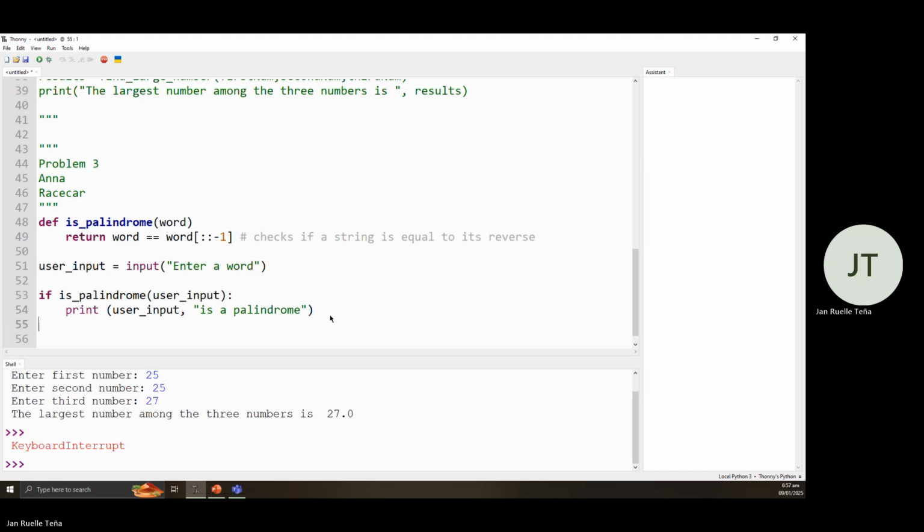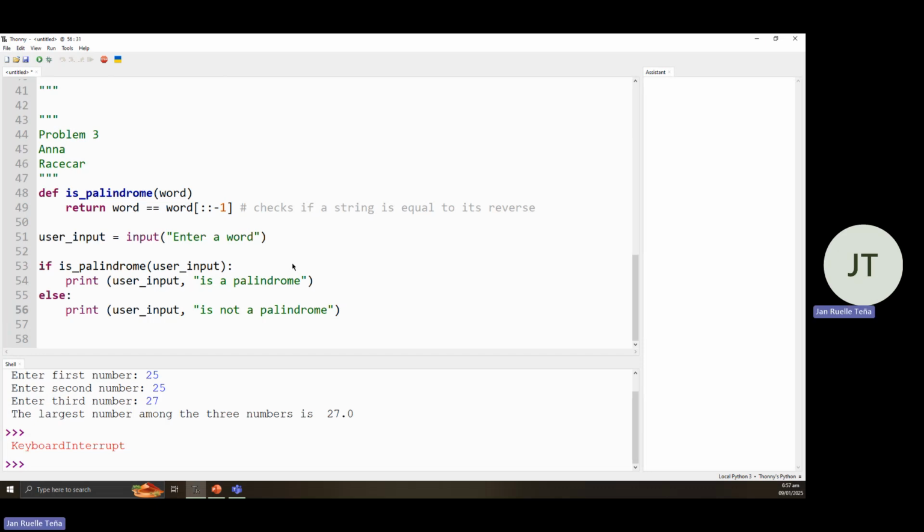Then else print. Then let's copy this one. Is not a palindrome. Okay. So this ends our code.